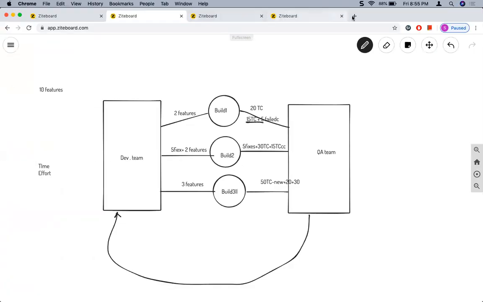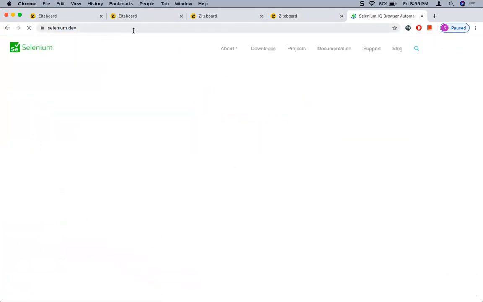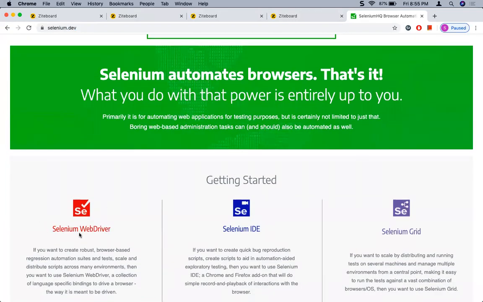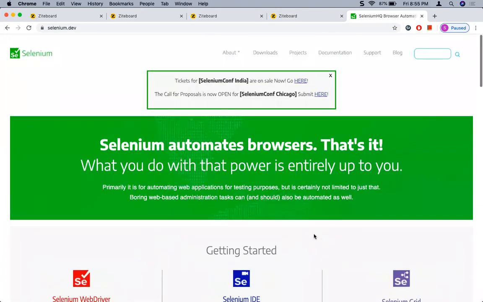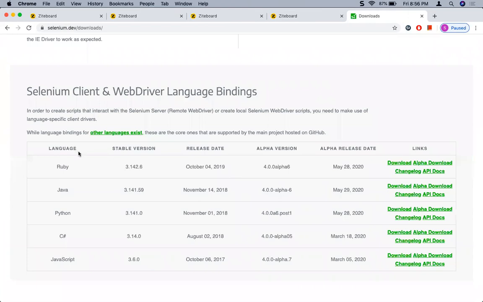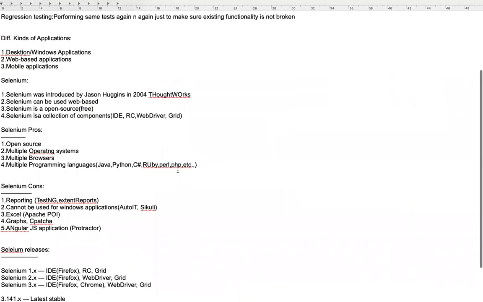We can also go to the Selenium website. If you type selenium.dev, this is the website of Selenium. As we discussed, the main components are Selenium WebDriver, IDE, and Grid. If you go to downloads, you can check the different programming languages supported by Selenium. It supports Ruby, Java, Python, C Sharp, and JavaScript. And you can see the latest stable version is 3.141.59, which is the minor version. So this is the current Selenium release, and this is all about Selenium.